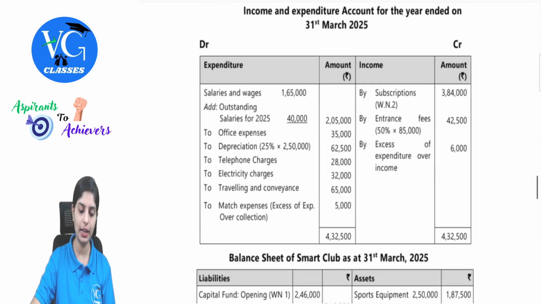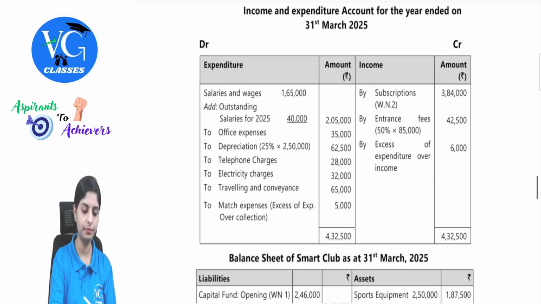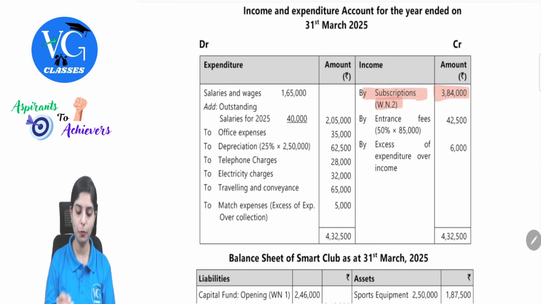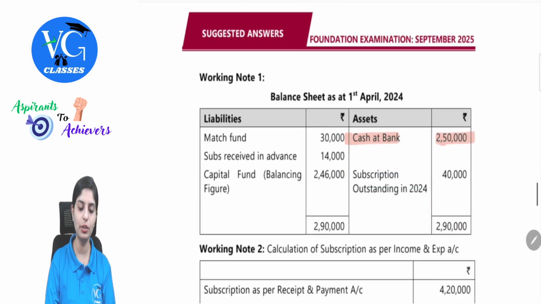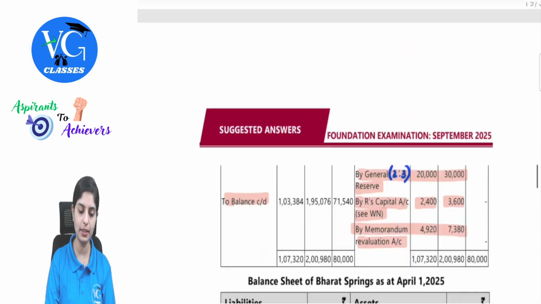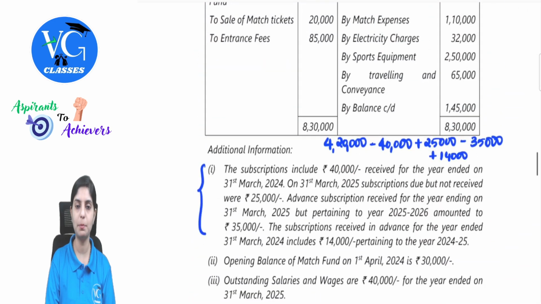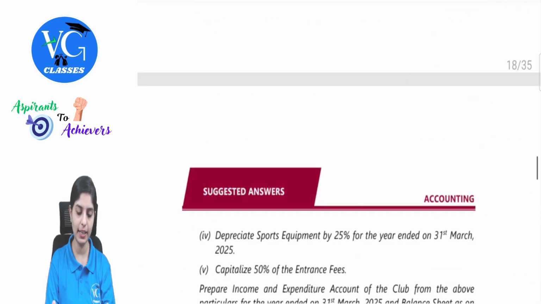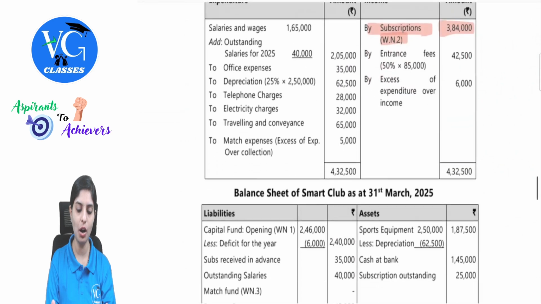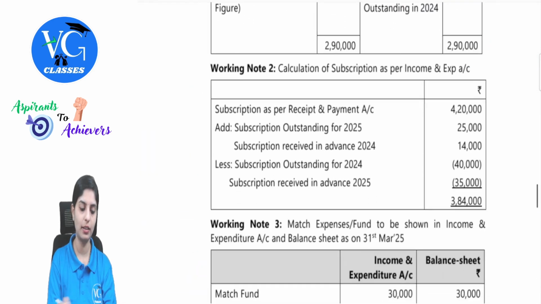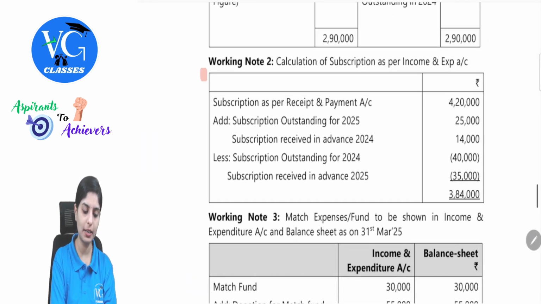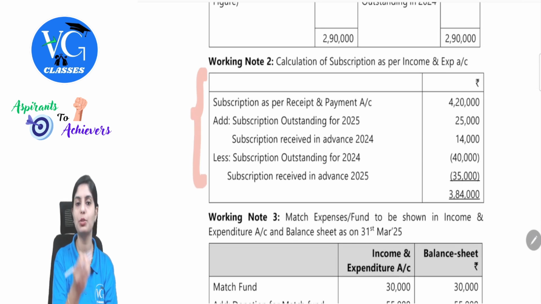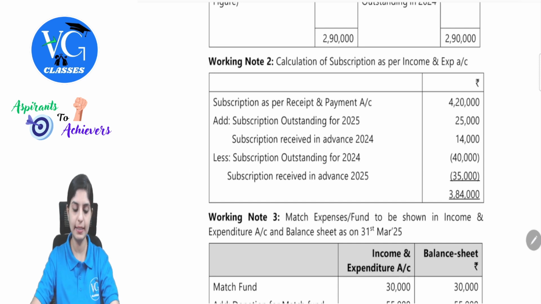See, in the income and expenditure account, 3,84,000. So for this, we will have to write the working note. There I roughly showed you how we are getting this value by adding and subtracting, but this needs to be presented in the working note. I will just show you how the working note is written. Either you can write this statement, or if you're comfortable with the subscription ledger, you can also go ahead with that too. Anyway, you get the same values.